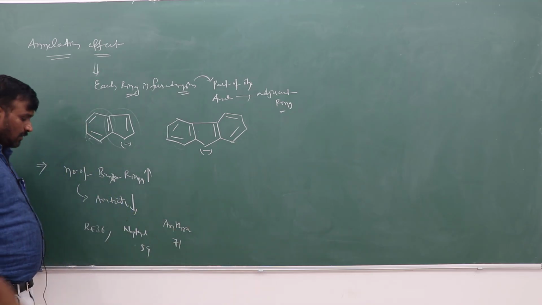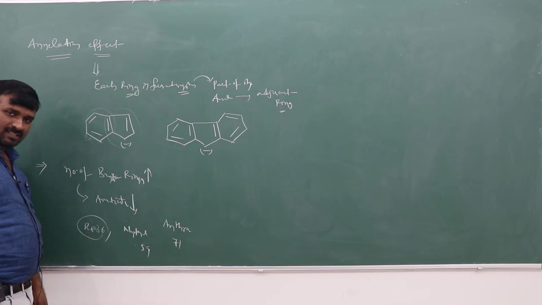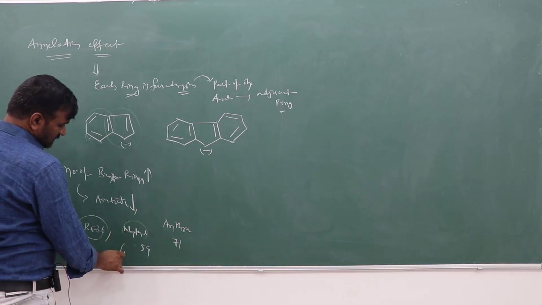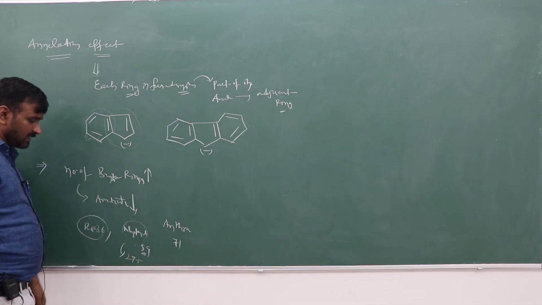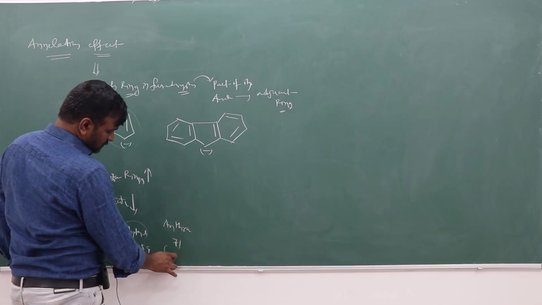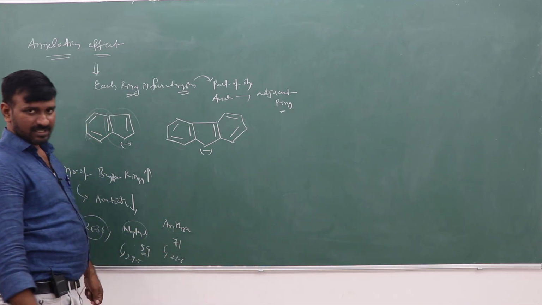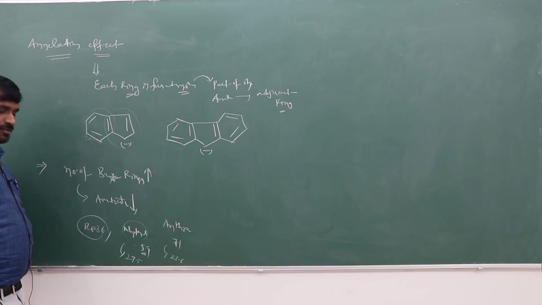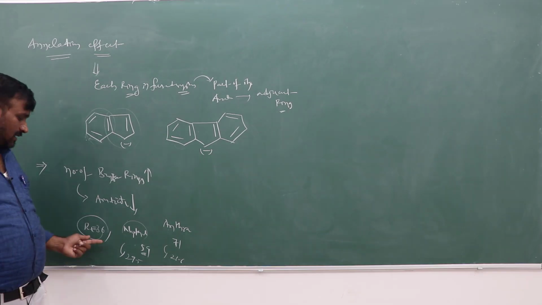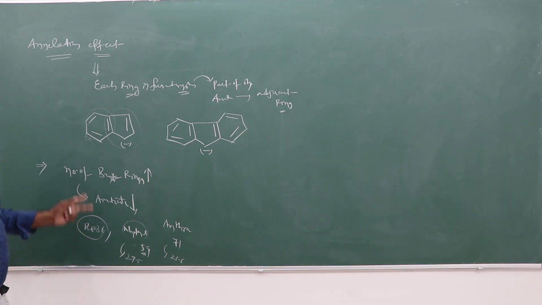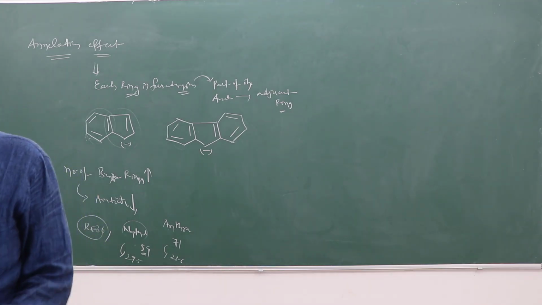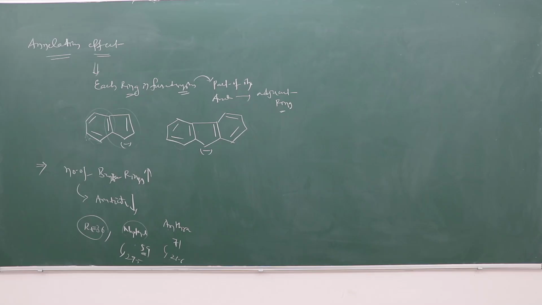For benzene, the resonance energy is 36. For naphthalene, the total resonance energy is 59, so per benzene ring it is about 29.5. And for anthracene, about 23.6 per benzene ring. So aromaticity per benzene ring is greater in benzene than naphthalene, and greater in naphthalene than anthracene. Like this, as the number of benzene rings increases, the resonance energy per benzene ring decreases, and so the aromaticity per benzene ring also decreases.